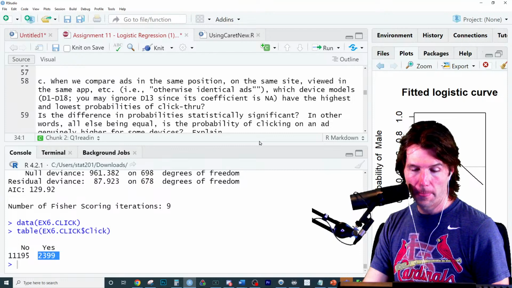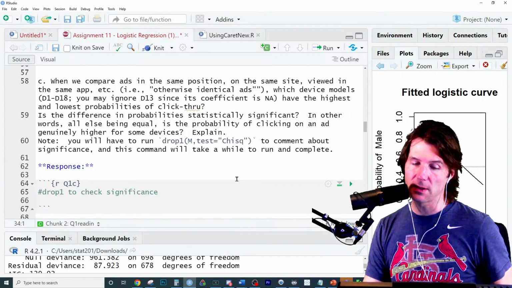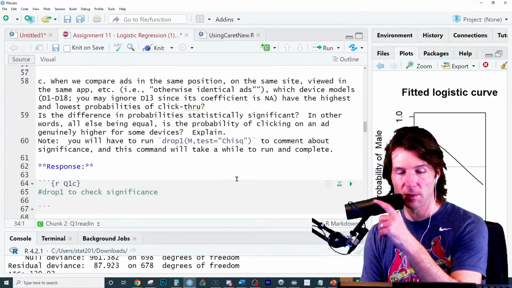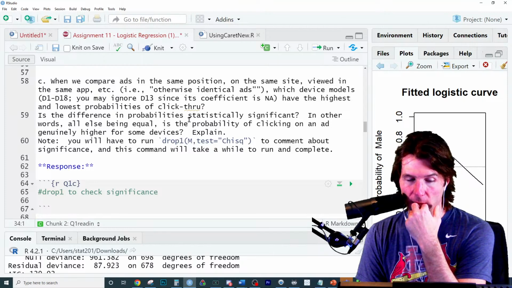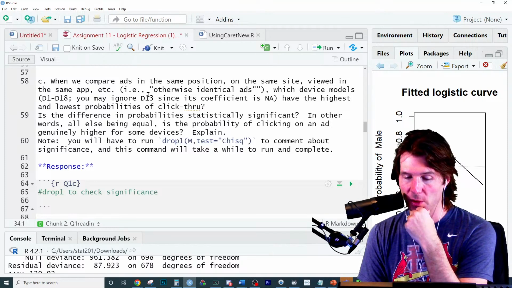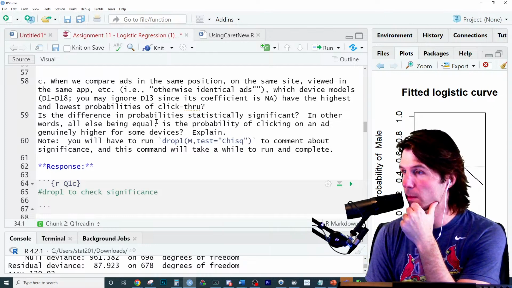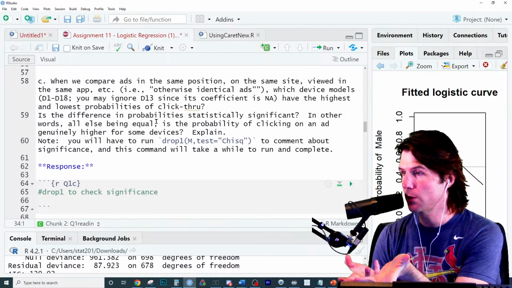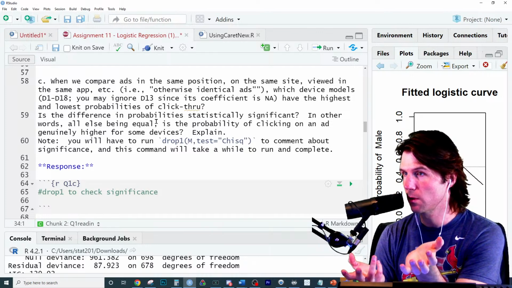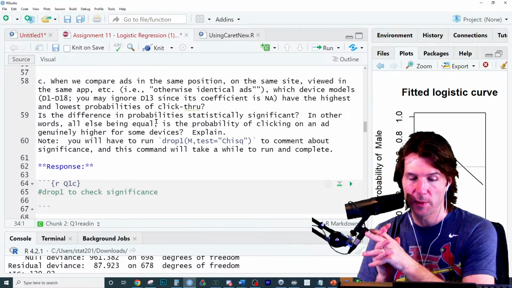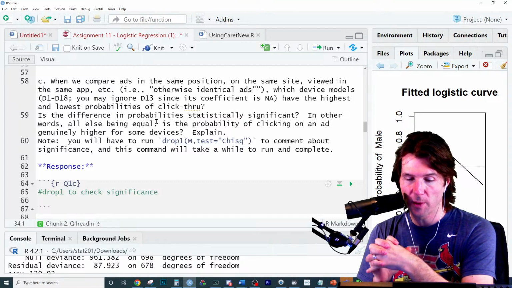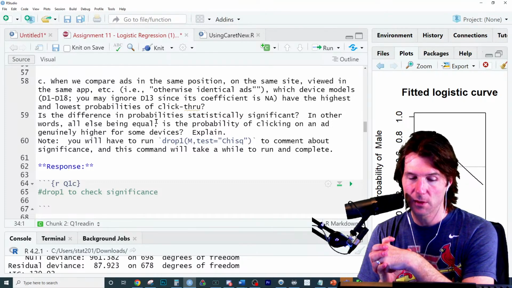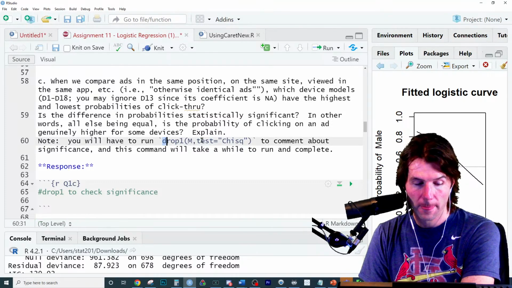Question C. When comparing ads in the same position on the same site visit viewed on the same device, which device model, you may ignore 13 because it couldn't get a coefficient due to singularities, has the highest and lowest probabilities of clicking through? So how would you do this? Don't say which ones, but it's the difference in probability statistically significant. In other words, it literally tells you how to do it right there.